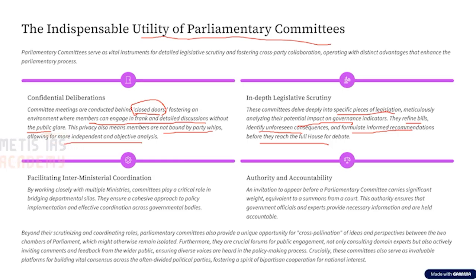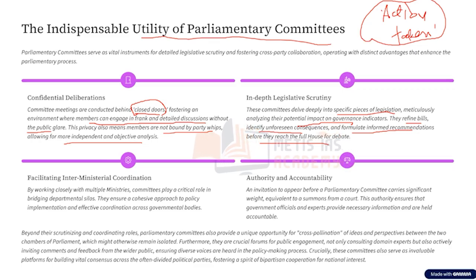Another very important thing is this government. Whenever a parliamentary committee is formed and gives certain suggestions, the government has to give a report called the action taken report. Now what is this action taken report? Based on the recommendations given by the committee, what action the government has taken, whether the government has implemented it, whether the government has disowned it, whatever the government does, the government has to bring in a report called the action taken report.